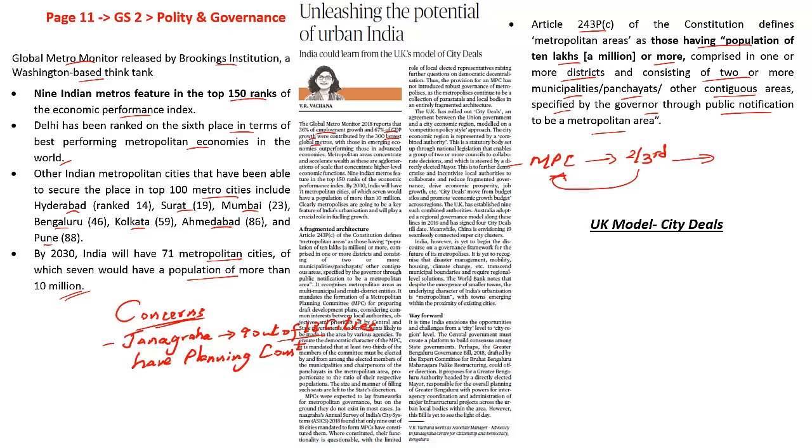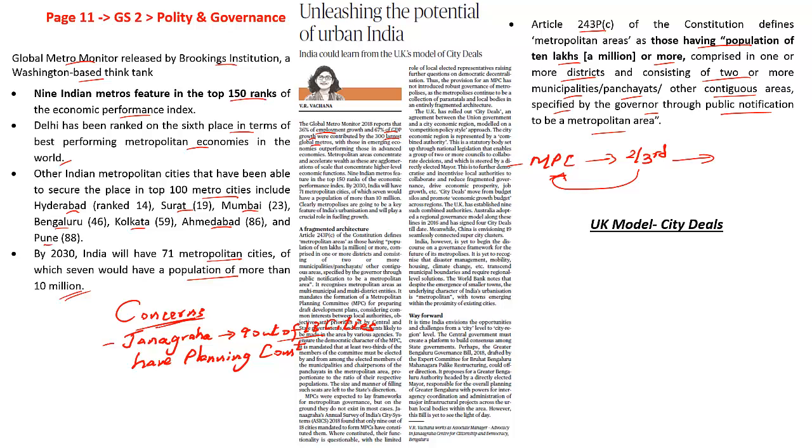Now the question is, why is this happening? This is due to the fragmented architecture of this particular urban governance, which means there are multiple folds within this system where the state government is not ready to concede its power. It is reluctant to hand over the power to the local governments. All the powers are concentrated by the state government, because the more power they have, the more able they are to ensure that there is consolidation of power.